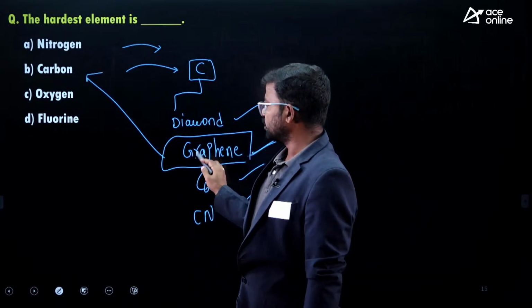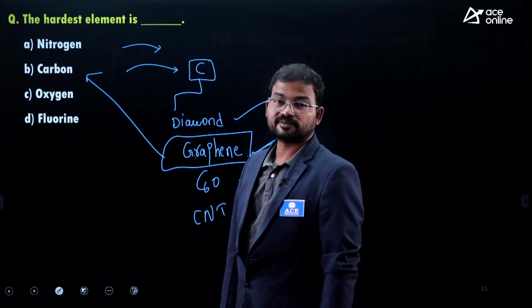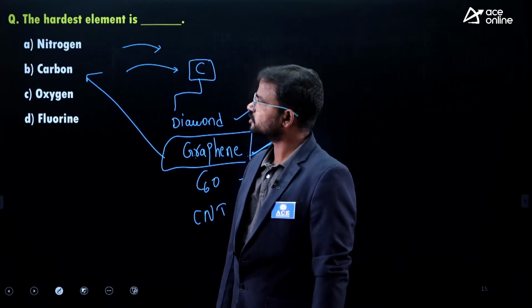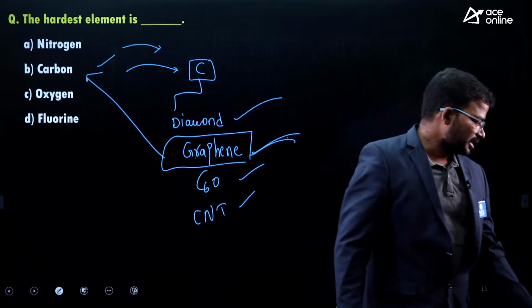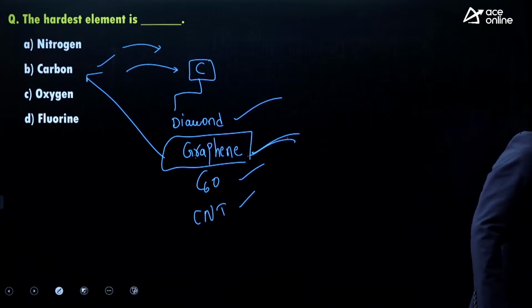Why? Because the graphene formula is nothing but C, nothing but carbon. Because of that, carbon is considered the hardest element. Okay, right. So next one.